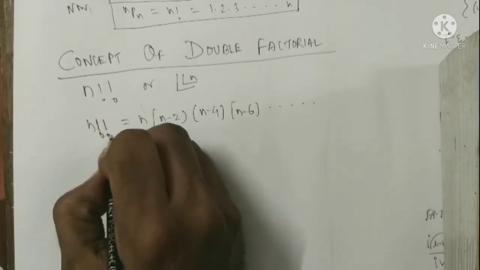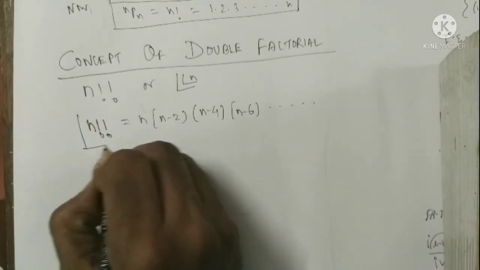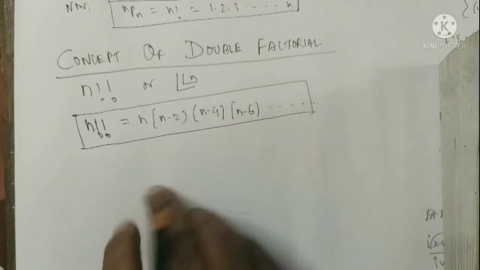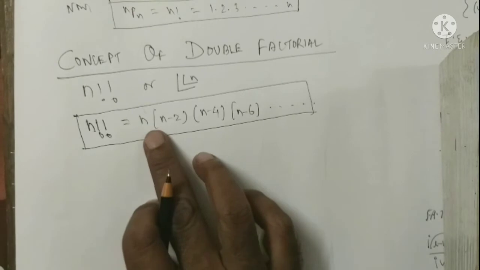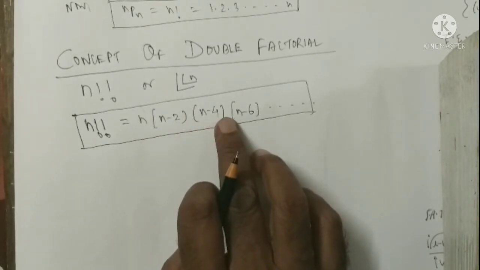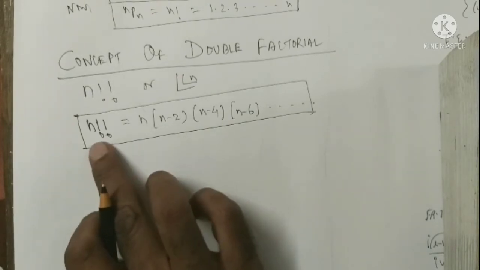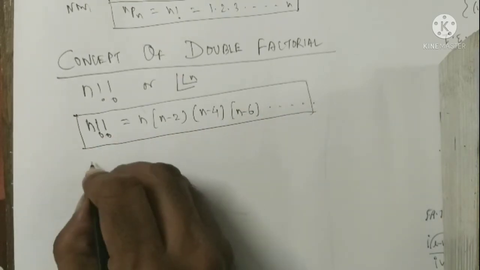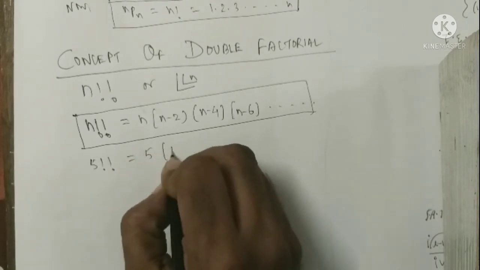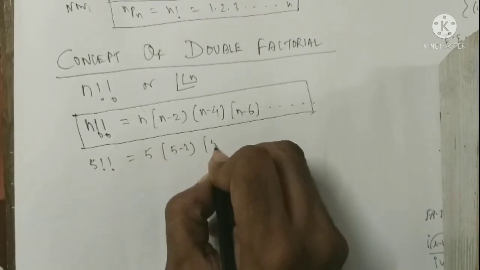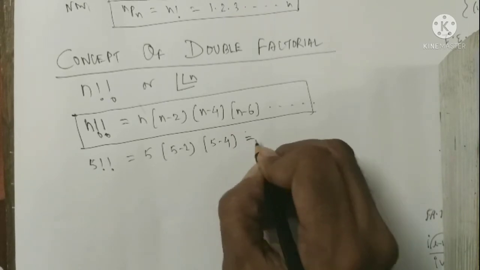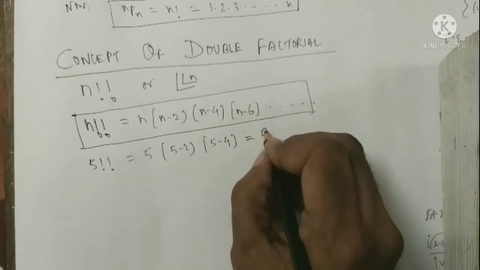It implies one term between two terms is missing here. n minus 1 missing, n minus 3 missing, n minus 5 missing, and with the help of this formula we can write 5 double factorial equals 5, 5 minus 2, 5 minus 4, and it becomes 5, 3, 1.